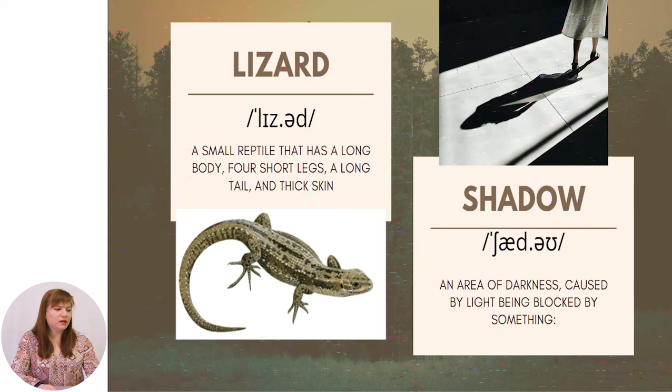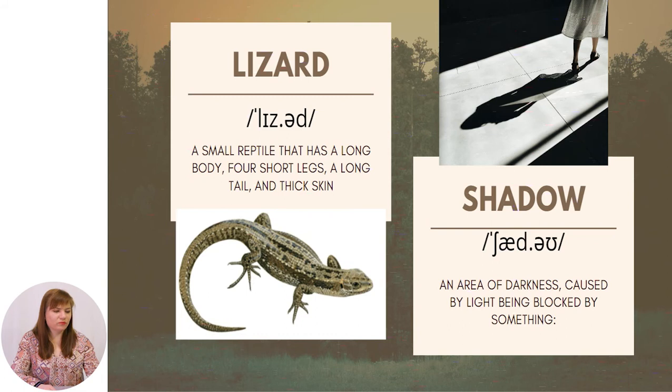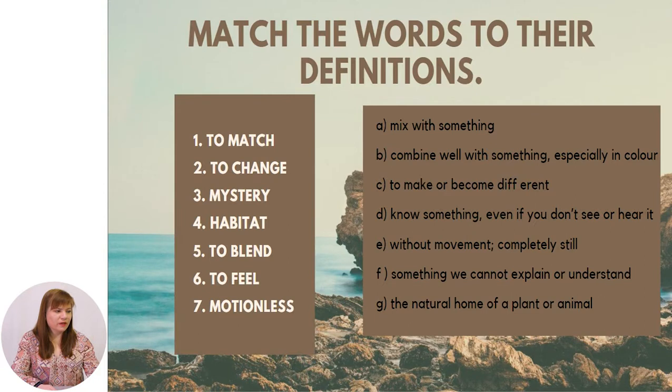A small reptile that has a long body, 4 short legs, a long tail, and thick skin. Shadow. An area of darkness caused by light being blocked by something. So, these are the words that we are going to use during our lesson.